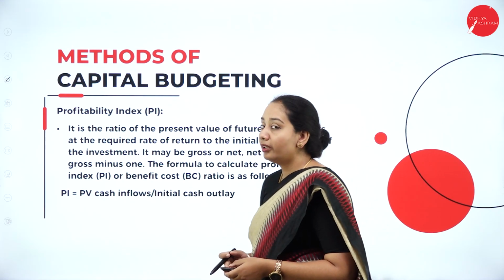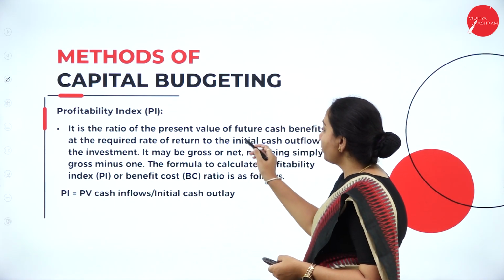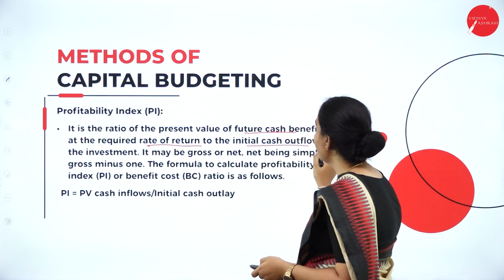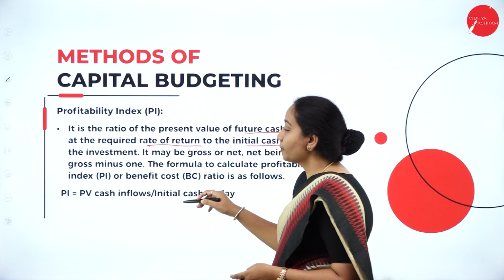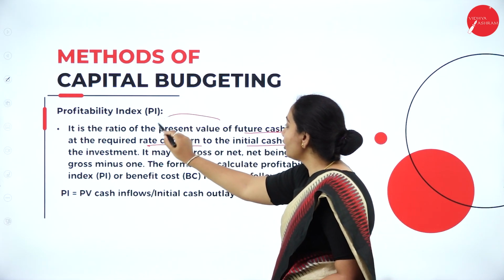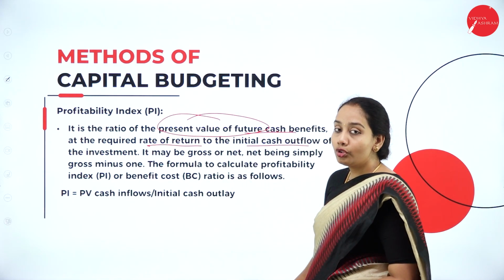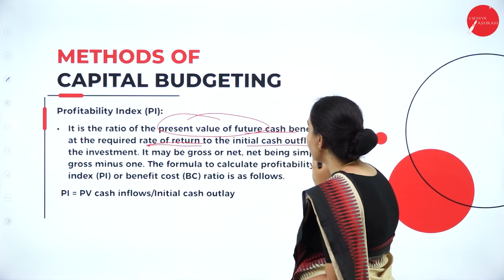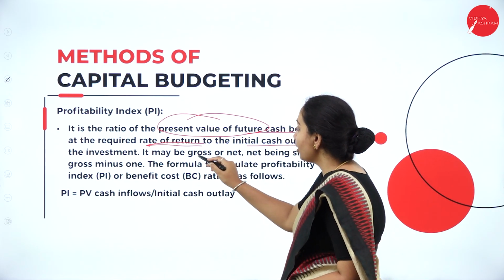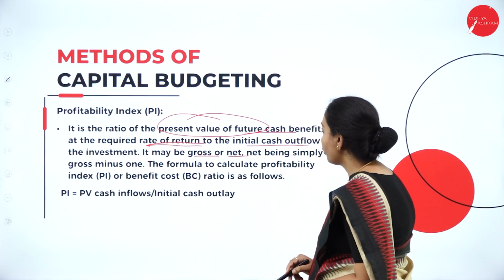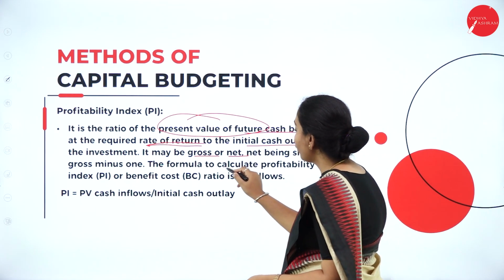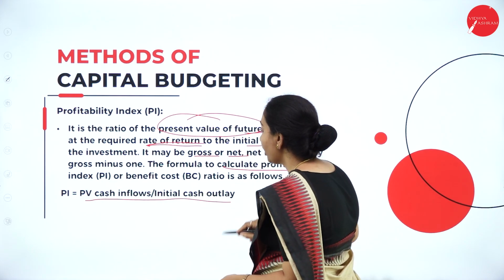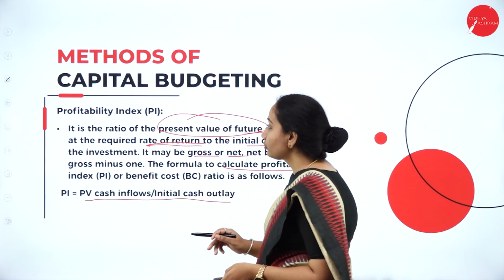Next method is the profitability index method. It is a ratio of the present value of future cash benefits at the required rate of return to the initial cash outflow of the investment. So it is the ratio of the present value of future cash inflows, based on the required rate of return, to the initial cash outflow of the investment. It may be gross profitability or net profitability. So the formula for calculation of profitability index is present value of cash inflows divided by the initial cash outlay.